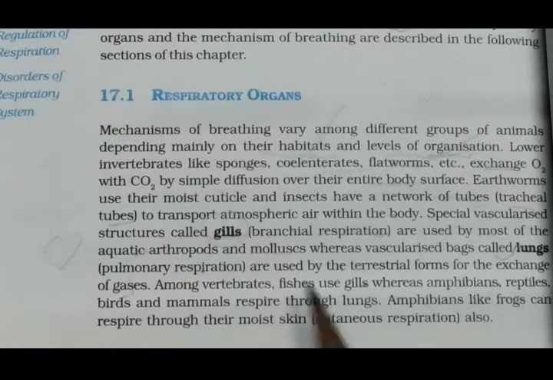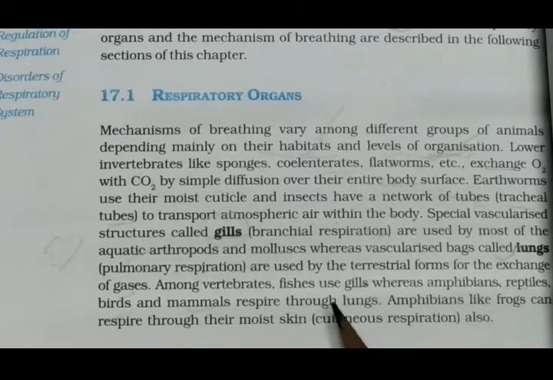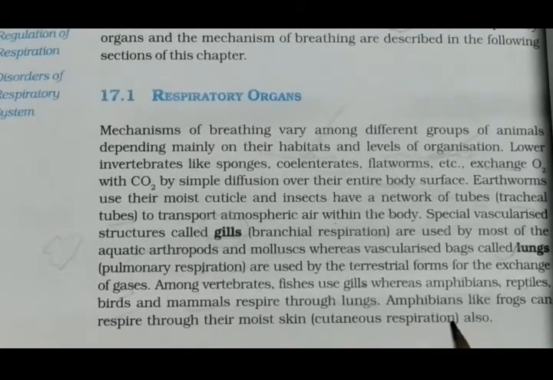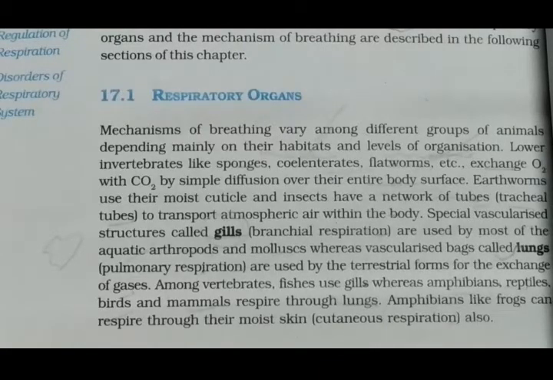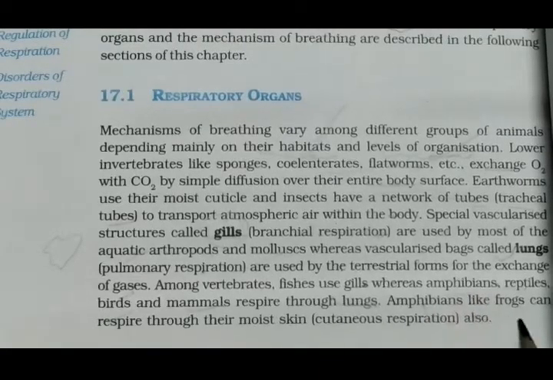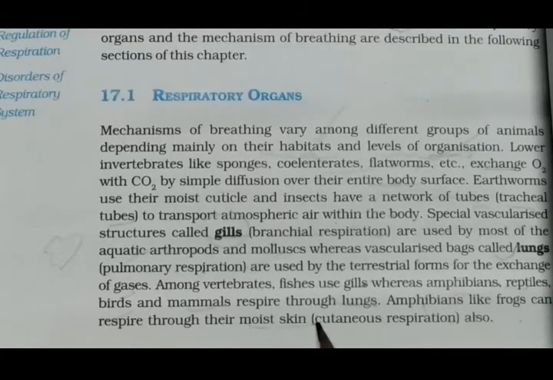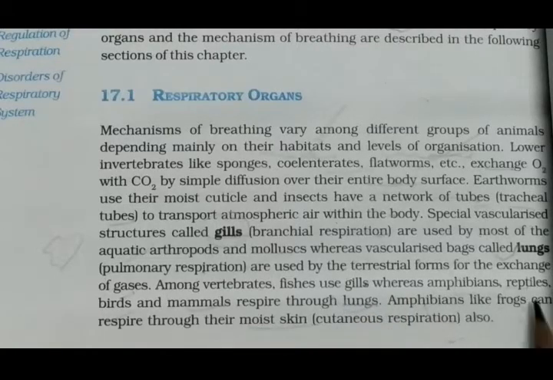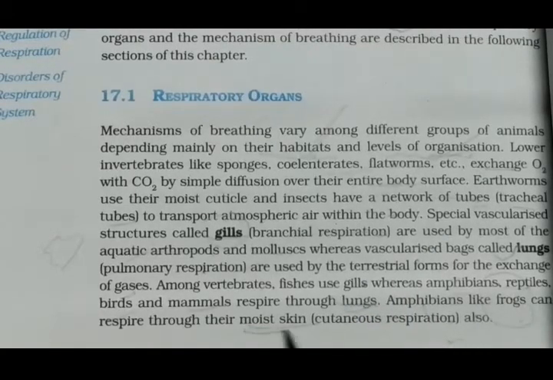Among the vertebrates, fishes use gills, whereas amphibians, reptiles, birds and mammals respire through lungs. All of these have different mechanisms of breathing. Amphibians like frogs can respire through the moist skin also. Some amphibians respire through the lungs, and some, like the frog, also respire through their moist skin.